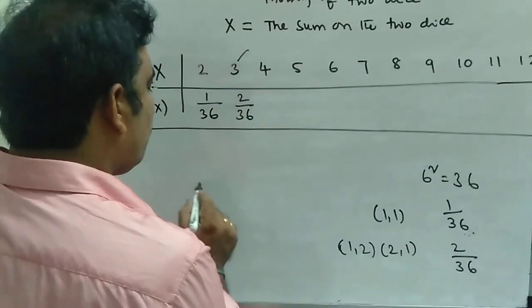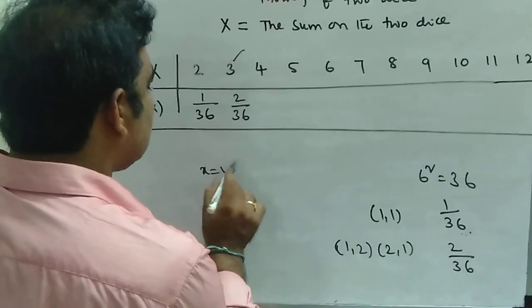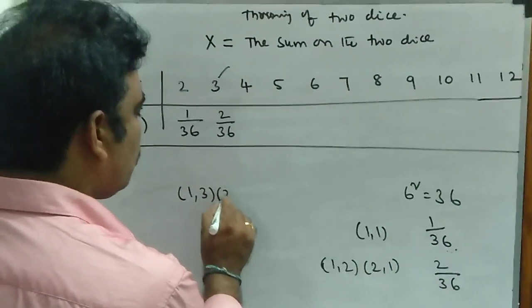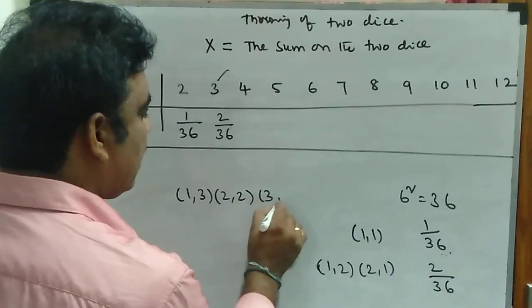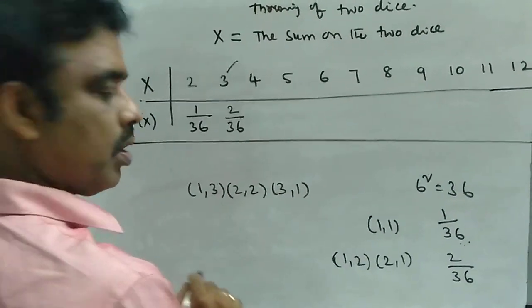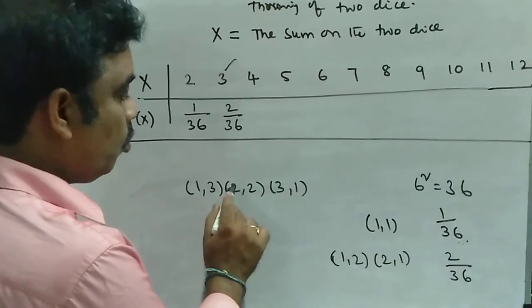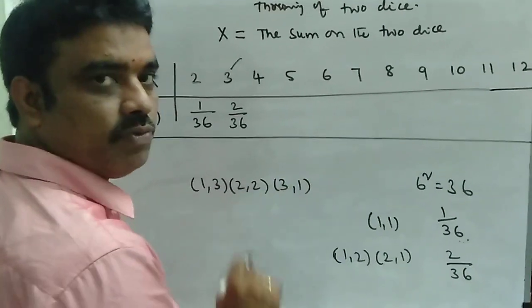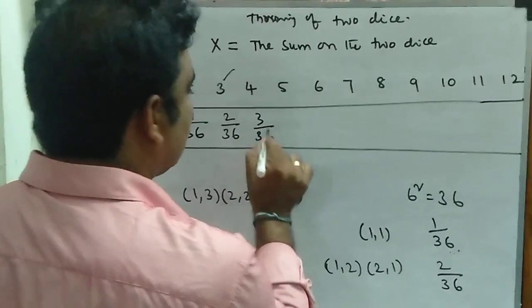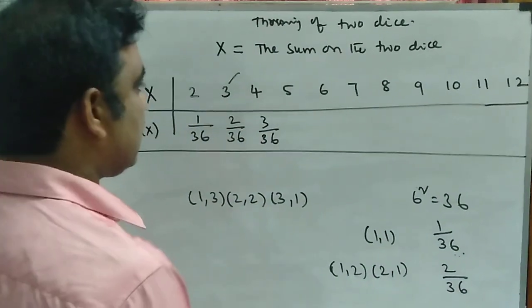Here I am writing the probabilities corresponding to the values of x. If x is equal to 4, the possible outcomes are (1, 3) or (2, 2) or (3, 1). In all the cases you can observe that the sum is equal to 4: 1 plus 3 is 4, 2 plus 2 is 4, 3 plus 1 is 4. So the probability is 3 by 36.